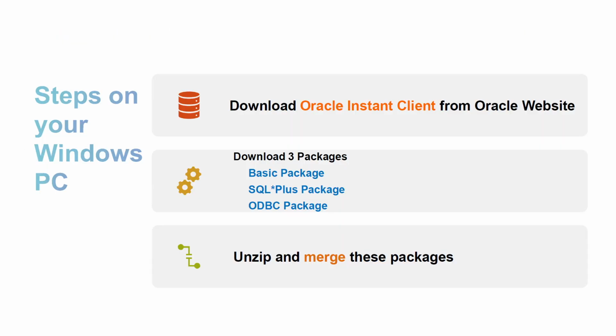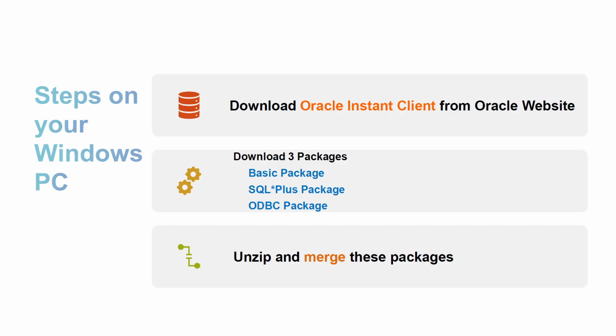Once you have got this information, the first thing we need to do is download the Oracle Instant Client from the Oracle website. We will be downloading three packages: basic package, SQL Plus package, and ODBC package. Remember this.